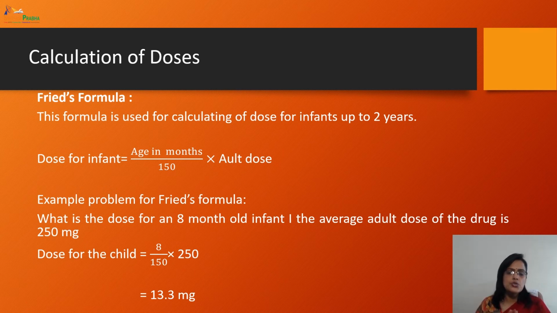Okay, so dose of infant is age in months divided by 150 multiplied by adult dose. So for example, what will be the dose of an 8-month-old infant if the average adult dose is 250 mg? Just put the value and you will get the result. It is very simple to apply this formula. Now moving to next, which is